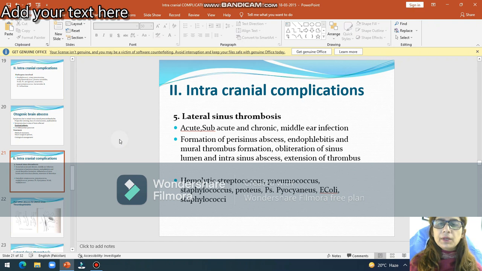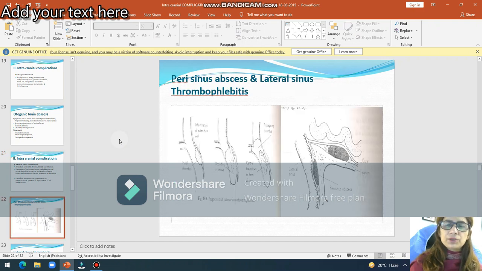And then which bacteria are involved in this? Staphylococcus aureus, Streptococcus pneumoniae, Haemophilus in acute infection, then Pseudomonas aeruginosa, E. coli, and anaerobes in chronic infection. You can see in this case, first of all, there is perisinus abscess, then endophlebitis, inflammation of the wall of the sinus, then thrombus formation, and then this thrombus will expand.